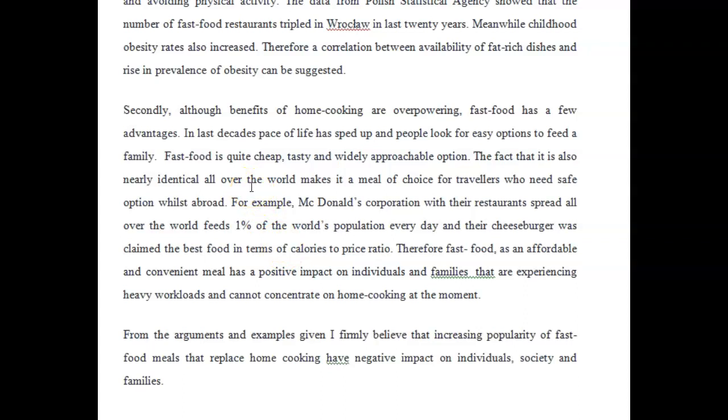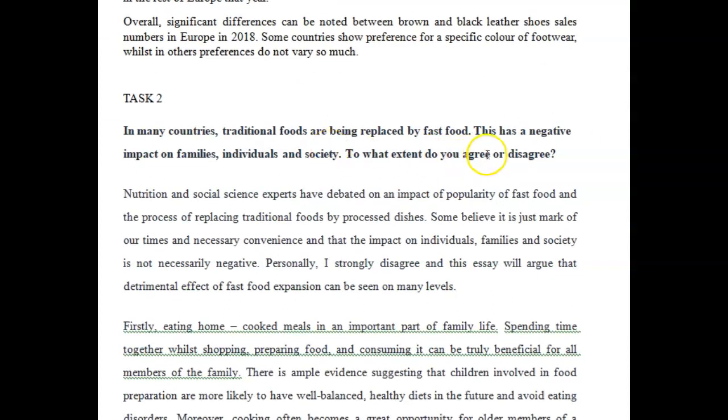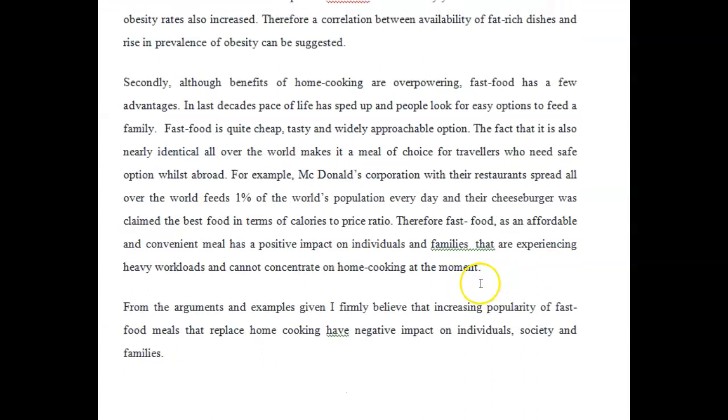And this is not going to help your essay because it doesn't create a cohesive essay. All right, let me tell you what I mean. Because look what you did. It says, to what extent do you agree? I strongly disagree. I think that fast food is detrimental. And all of a sudden, we have an entire paragraph telling us how wonderful fast food can be.